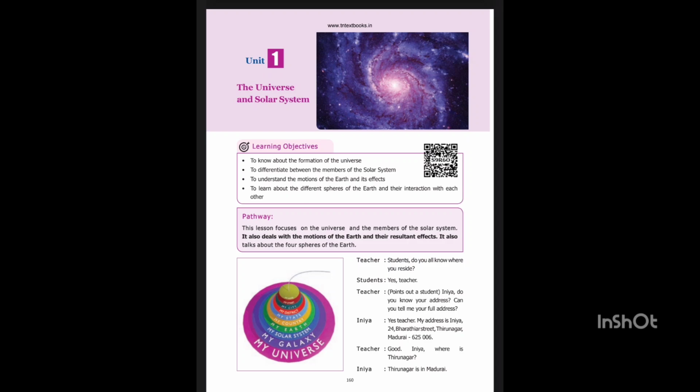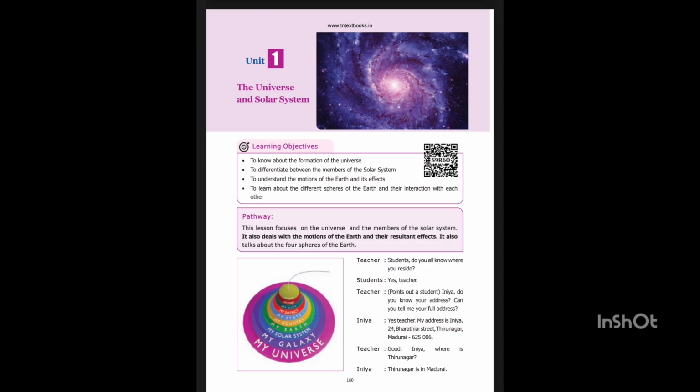Rotation. It is the spinning movement of the earth on its axis. The earth rotates from west to east, anticlockwise, and takes 23 hours, 56 minutes and 4.09 seconds to complete one rotation. The time taken by the earth to complete one rotation is called a day. The rotation of the earth causes day and night.